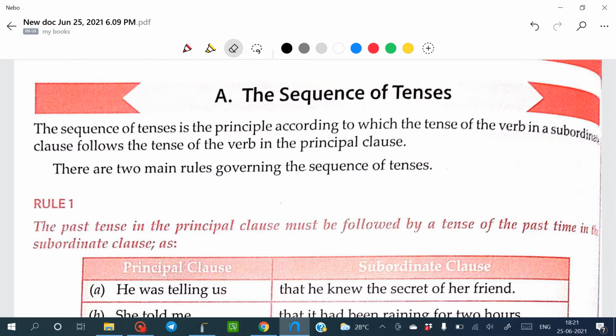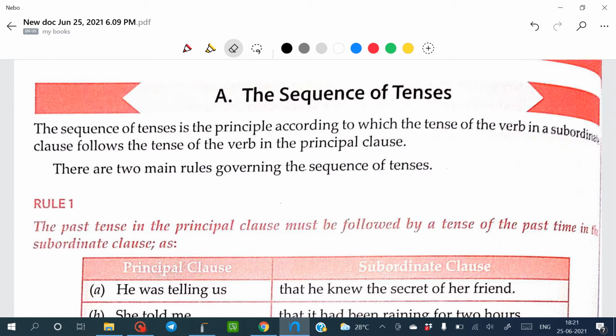Now, your duty is that if in a question only a principal clause is given to you, and your examiner has asked you to complete the sentence by using another clause. Now the question is which tense you will use at that time. Let's take an example.